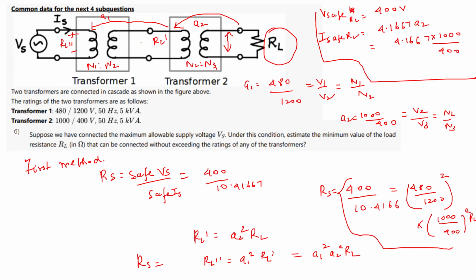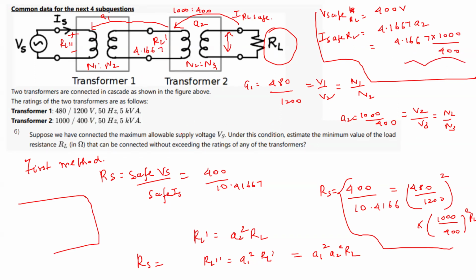Let me just see. This is 4.1667 here, and here I have 1000 is to 400. Now if I have to find this I safe through RL, let us do the MMF balance. If you do the MMF balance, you'll get this only.